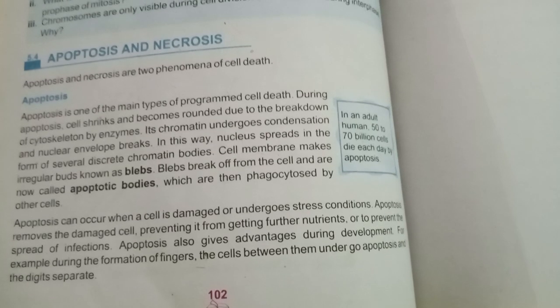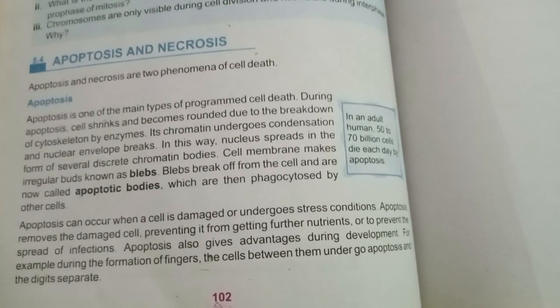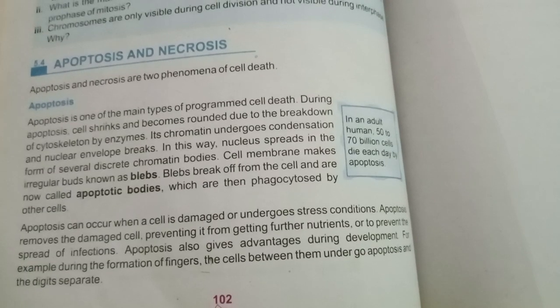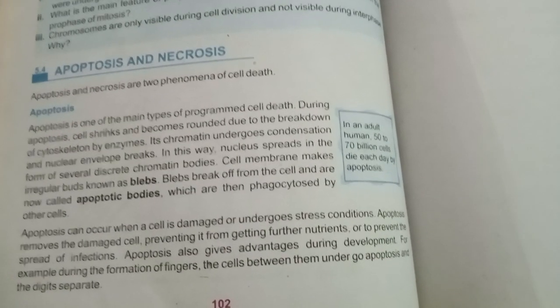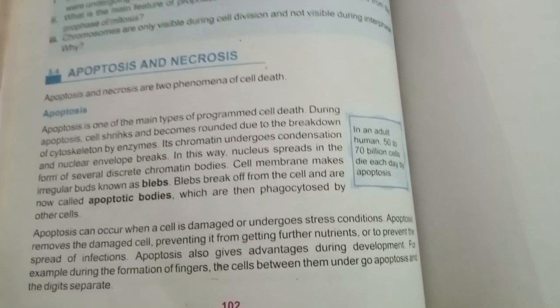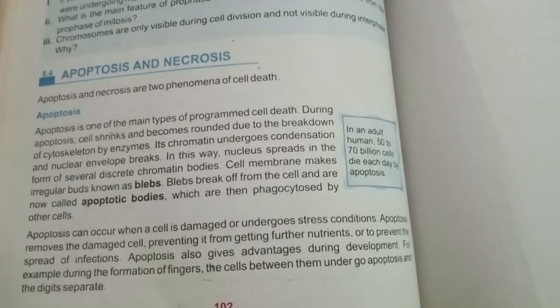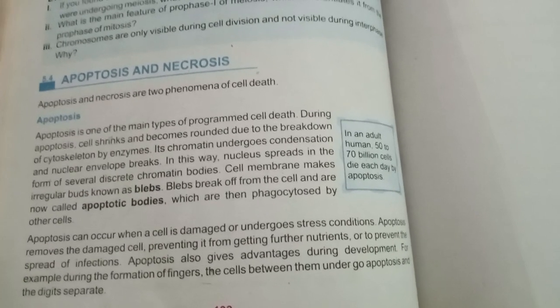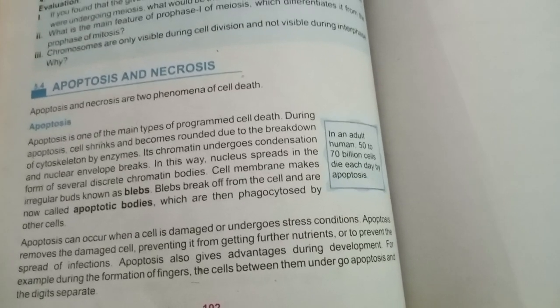Shortly, we say that if the cells undergo a series of events of the program and the cell dies, it means it is apoptosis, and the cell death is according to programmed cell death, and the cell completes its life cycle from its creation to its end.